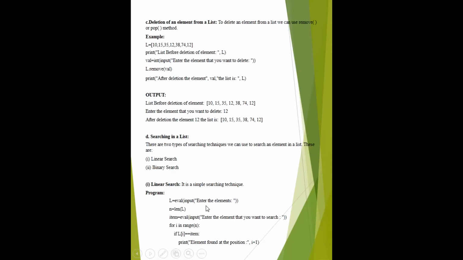If the element matches an element of the list, then the position is returned. Suppose there is a list L which contains the elements, and then you have to calculate the length of the list, and then give the element which you want to search. Then you have to compare each element present in the list with the value which you want to search. Therefore, you take the loop for i in range up to n, because we have to compare up to the last element of the list.